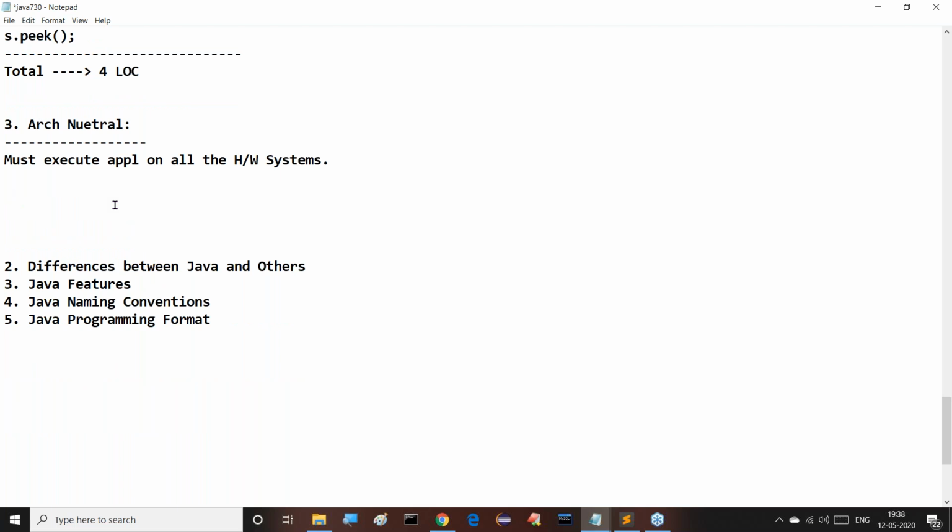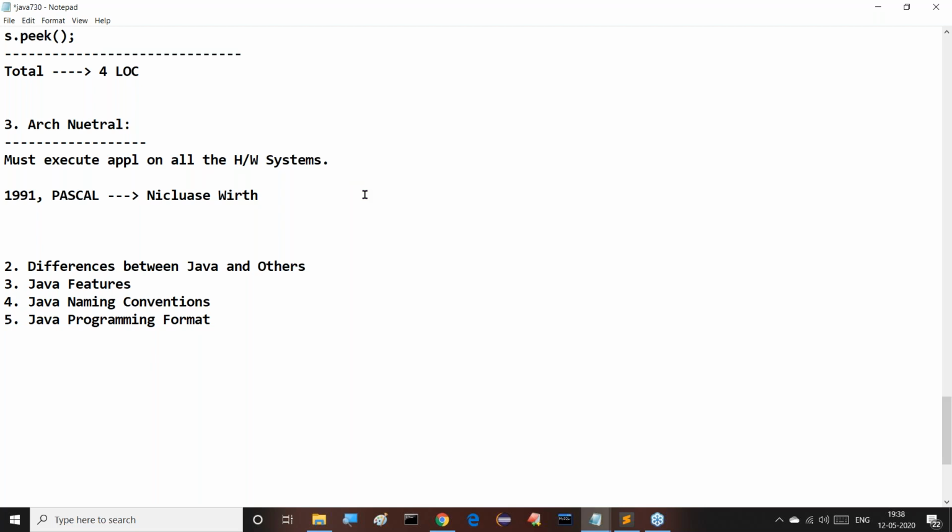Now, we are still at 1991 only. Sun Microsystems had not yet started the implementation part for this new programming language. At 1991, there was a programming language which was very famous outside. That famous programming language is Pascal. Pascal was provided by Nicholas Wirth. He is the inventor of the Pascal programming language. So in 1991, Pascal is one of the famous programming languages.